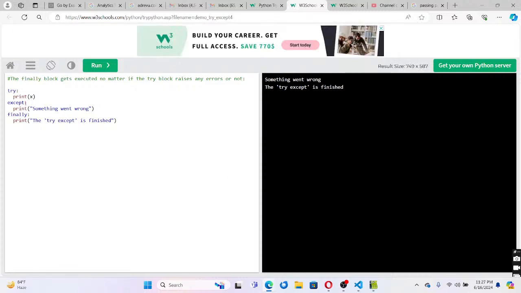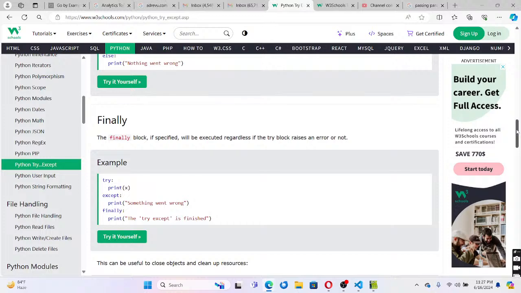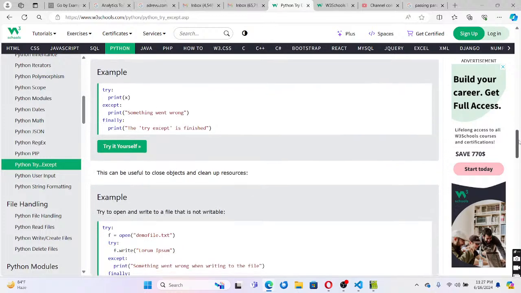Now let us add finally. That means irrespective of whether an exception is caught or it is successful, the block inside the finally will be called and executed. If it is successful, finally will be called. If it is an error, finally will also be called. So finally is used to do some cleanup activities. You can add cleanup statements in the finally.